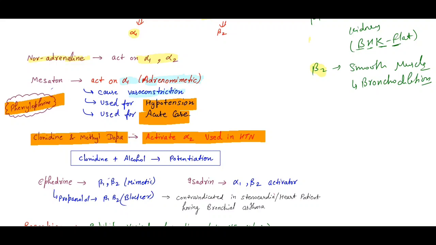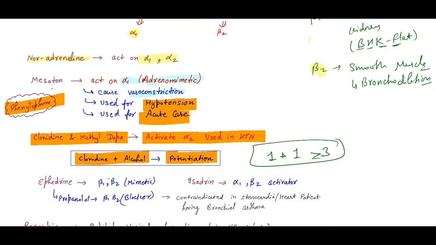And never give clonidine plus alcohol, as they cause potentiation. So what is the meaning of potentiation? Potentiation simply means that when both drugs are combined or given together, like clonidine and a person who is taking too much alcohol, then the 1 plus 1 effect will be more than or equal to 3 effects. It means more than double, or double to triple the effect.